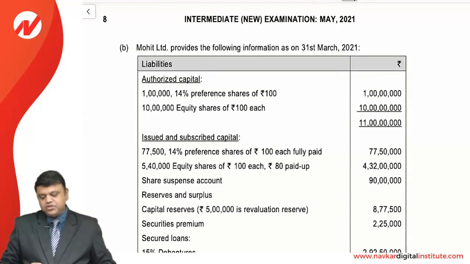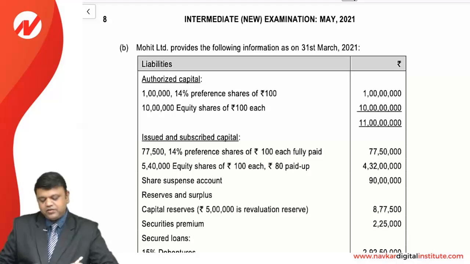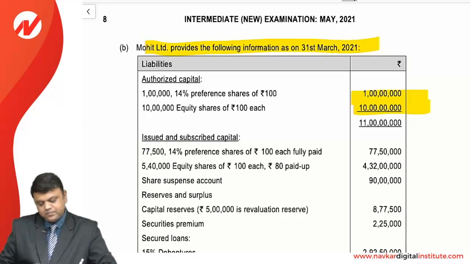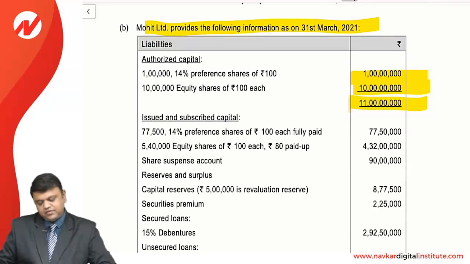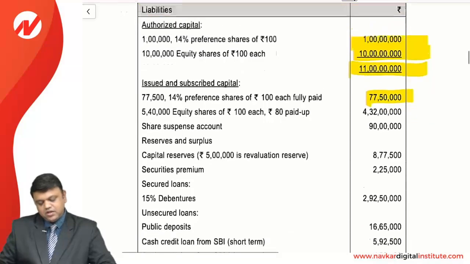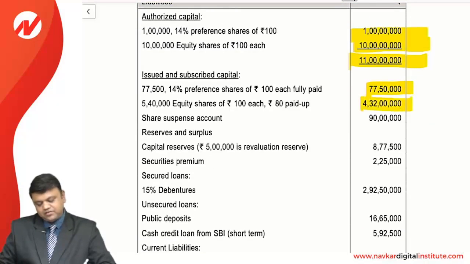Now we move to question 2b. Mohit Limited provides the following information. As on 31st March 2021, authorized capital 1 crore, issued capital is 10 crore, that is preference shares and equity shares, total is 11 crore. These are the authorized. Out of this, issued and subscribed preference shares are 77,50,000 and equity shares are 4 crore 32 lakhs. Share suspense account is 90,000.